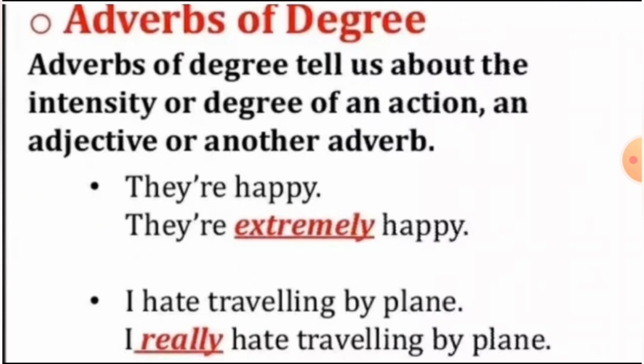See their example. They are happy. They are extremely happy. See, happy is an adjective, isn't it? But here, before it, the adverb comes: extremely. It tells more about it. So they are telling they are extremely happy.